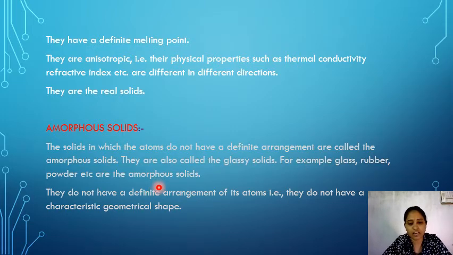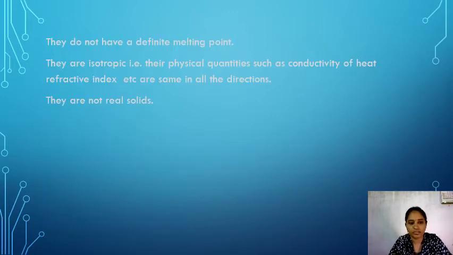These do not have any geometrical shape, and that's why they are called amorphous solids. They do not have a definite arrangement of atoms. Solids that do not have a definite shape or geometrical shape are called amorphous solids. And these amorphous solids do not have any definite melting point. But crystalline solids have a definite melting point.